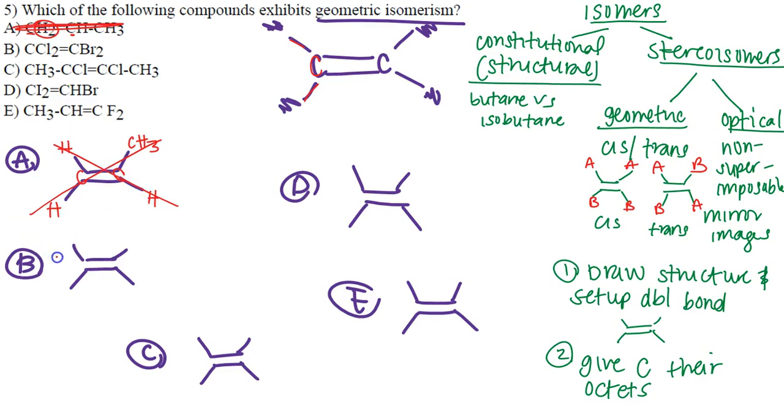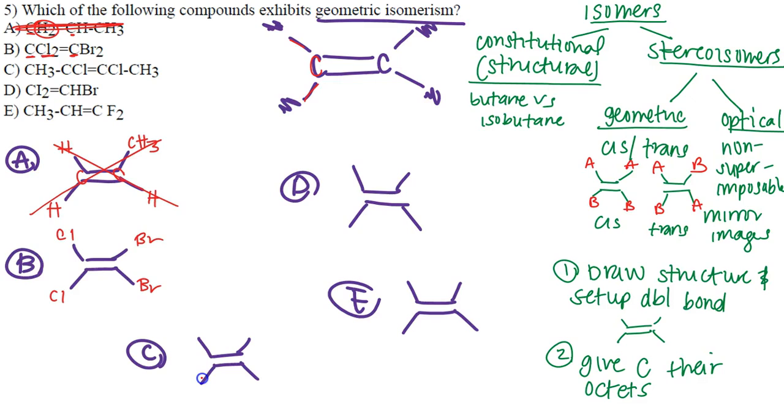Let's go to letter B. Letter B, we have a carbon single bonded to two chlorines. So I have a chlorine here and a chlorine here. We also have this carbon that's single bonded to two bromines. Bromine here, bromine here. Well, a lot of people choose letter B as the correct answer because they're just like, oh, this is on the same side, this is on the same side.